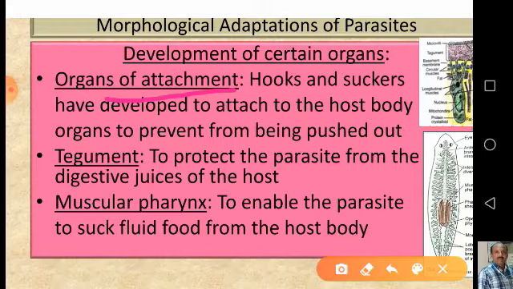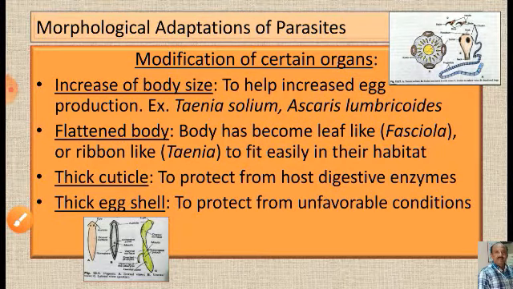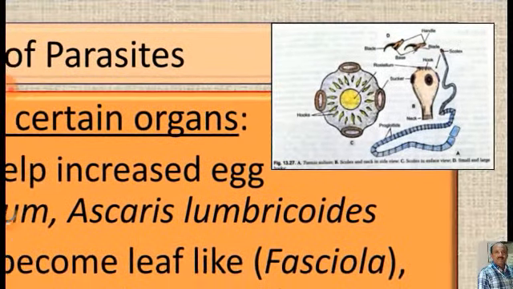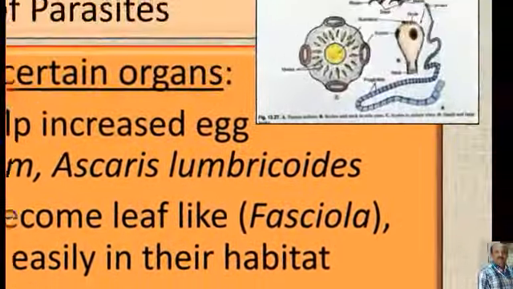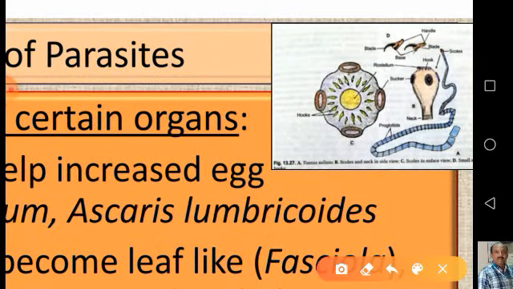For example, let me show you. Here in this case, you can see these hooks and suckers very easily. In the case of Taenia solium, these are the suckers. These are 4 suckers they have developed, and these are the hooks. Central one is the rostrum. This is when the view is from the top.